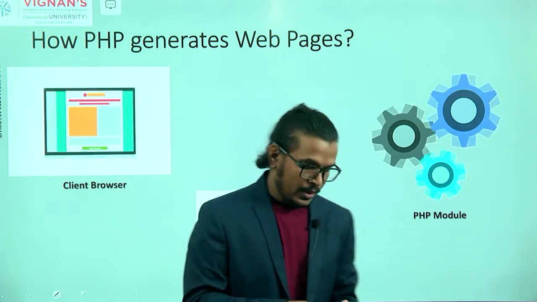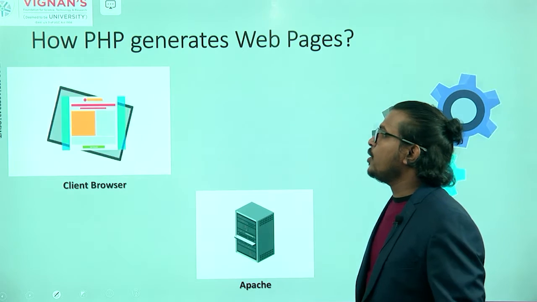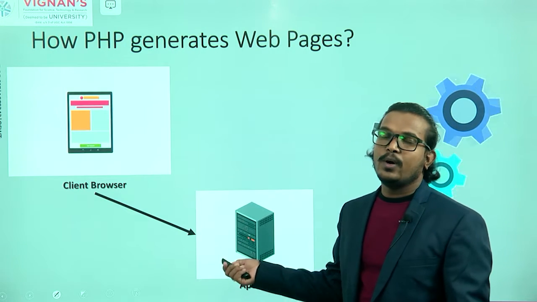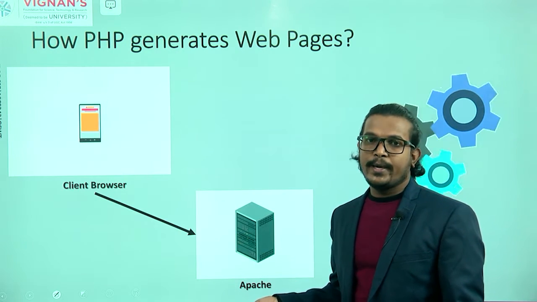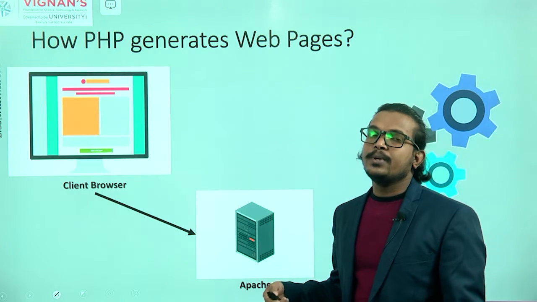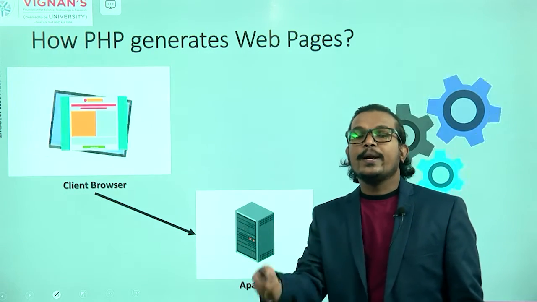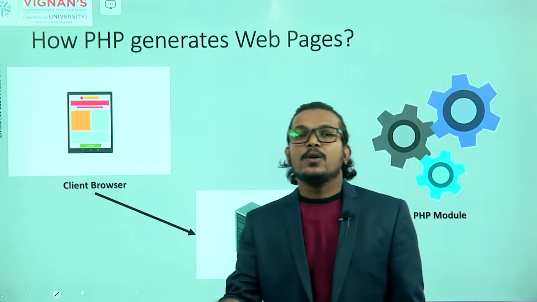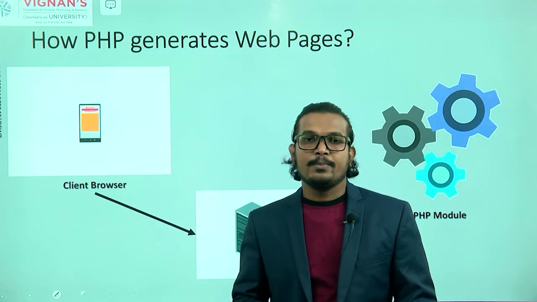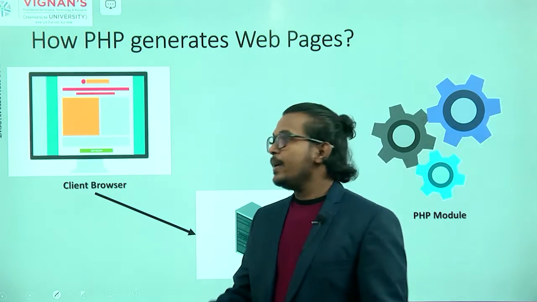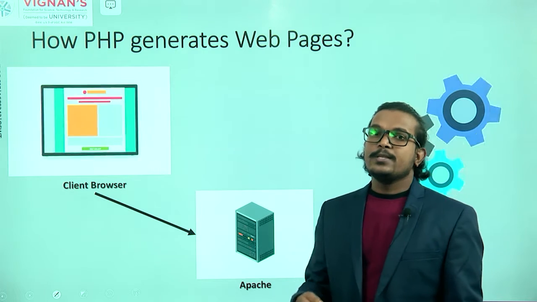Okay, now your client browser or your client machine is opening a PHP page, and how is that particular PHP getting the output displayed? You can take facebook.com, for example. Facebook also uses PHP.